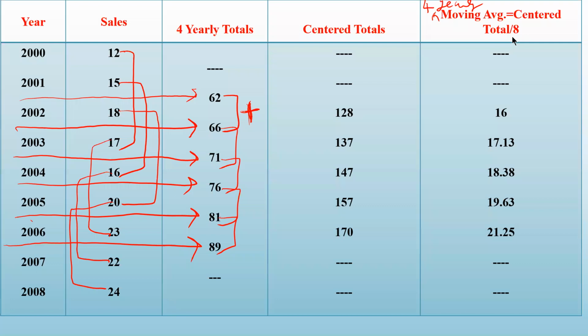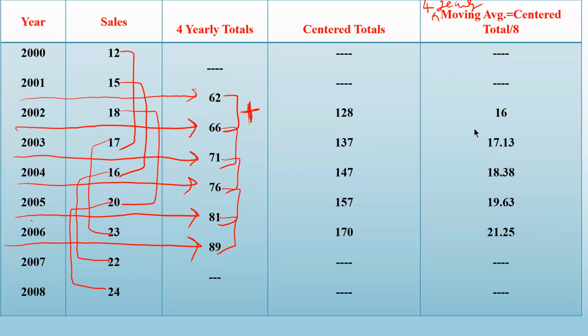So this is how the 4 yearly moving average calculation is different from 3 yearly and 5 yearly. For the 4 yearly moving average, it will be the center total divided by 8. So these are the values of the center total. Each value you divide by 8. So 128 divided by 8 is 16. 137 divided by 8 is 17.13. 147 divided by 8 is 18.38. 157 divided by 8 is 19.63. And 170 divided by 8 is 21.25.